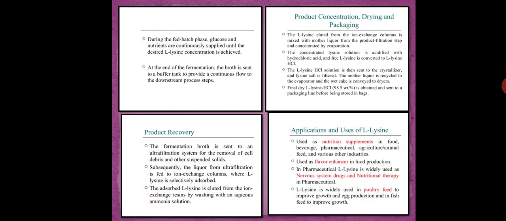Okay, so actually what happens in the production: the organism is inoculated along with this media, the carbon source, nitrogen source, etc. that we have provided, and then the fermentation process is run. Now let's see what actually happens in the fermentation.